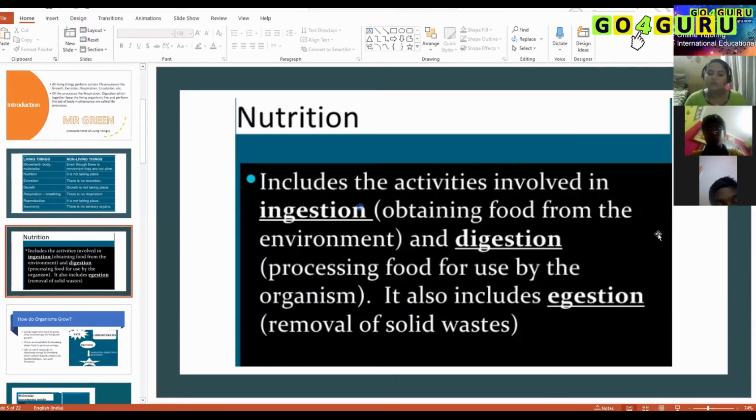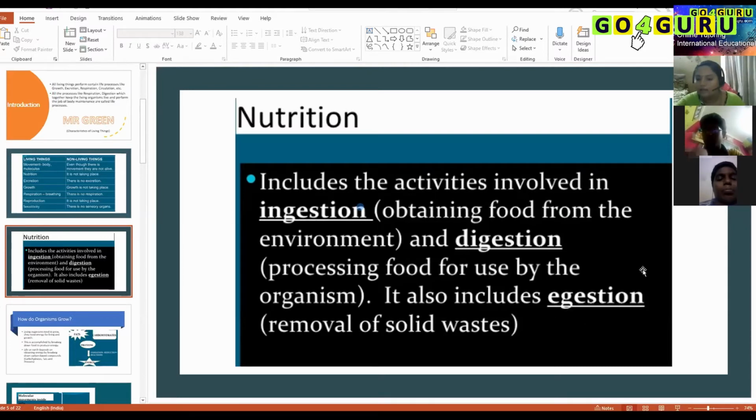That partially digested food goes through the esophagus and reaches the stomach, and in the stomach we have HCl, hydrochloric acid. Hydrochloric acid mixes with the food, and pancreatic juice and bile juice mix with the food, and that completes the digestion. Once the digestion is over and our body has absorbed all the nutrients from the food, all metabolic waste or solid waste is removed out of the body by the process called egestion.